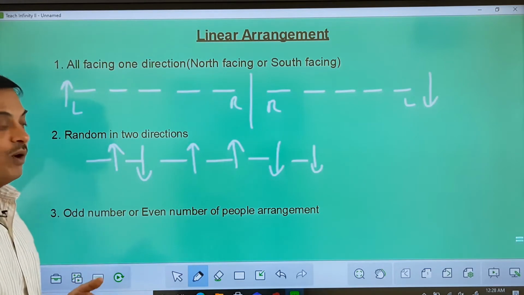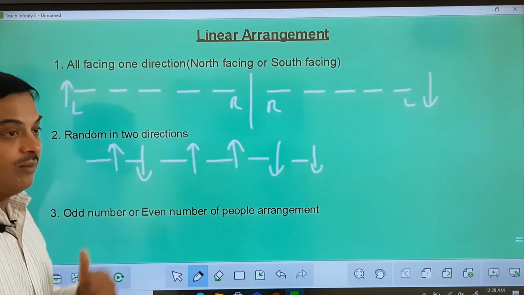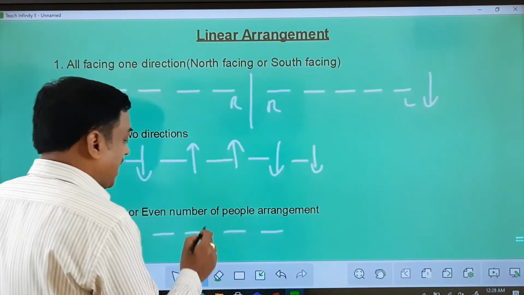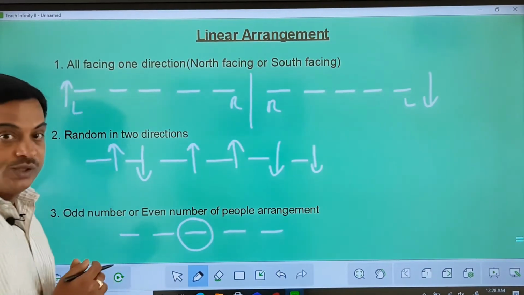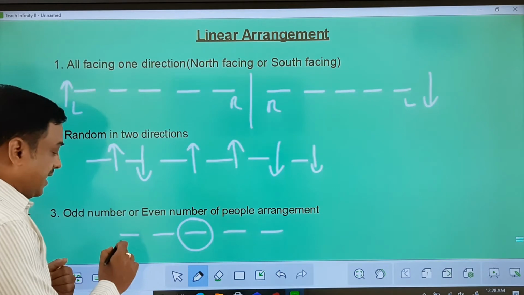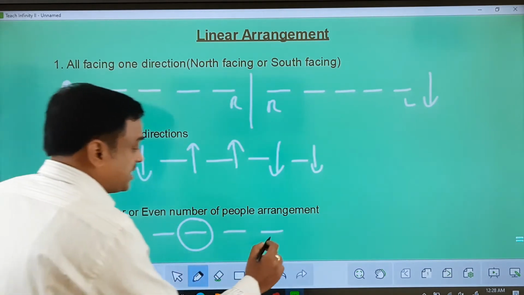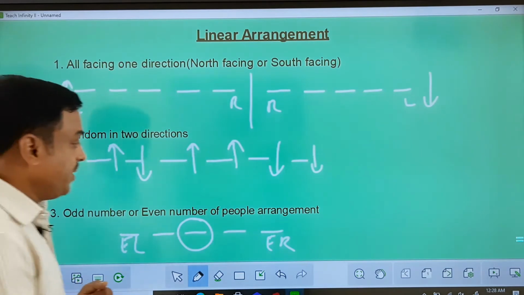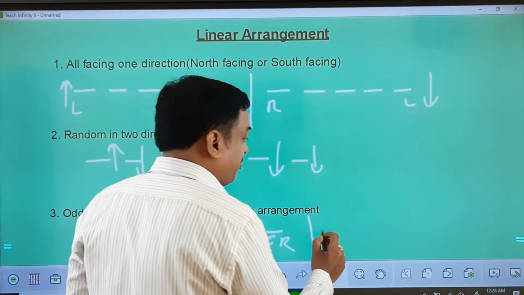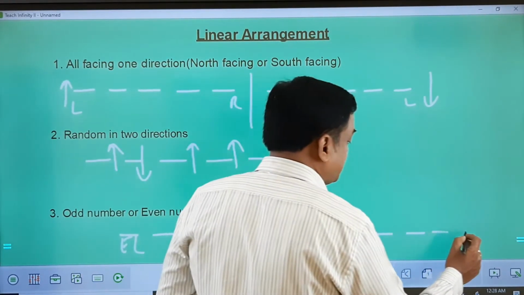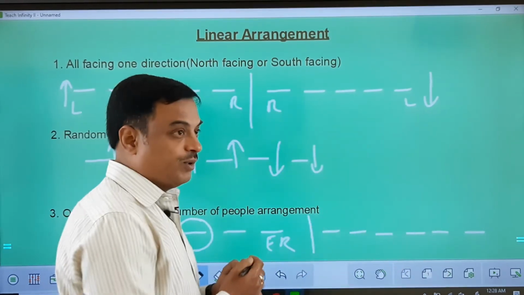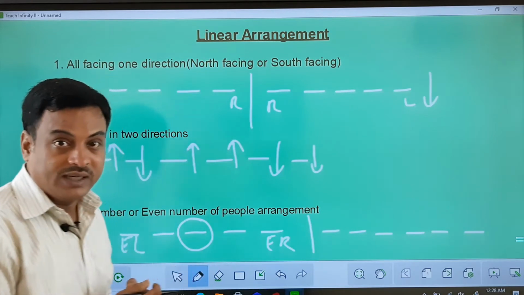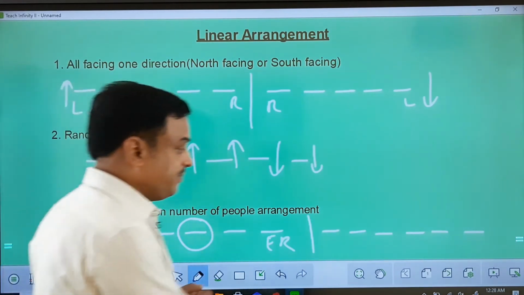Now look at the third point, odd number of people or even number of people. If I'm taking an odd number of people, then I'll have a middle position, exactly the middle position. These are called extreme left, extreme right, so there will be extreme ends in that case. If I am arranging an even number of people, 1, 2, 3, 4, 5, 6, there is nothing called a middle position, but we'll have extreme left and extreme right as possibilities. Okay, so these are the arrangements.